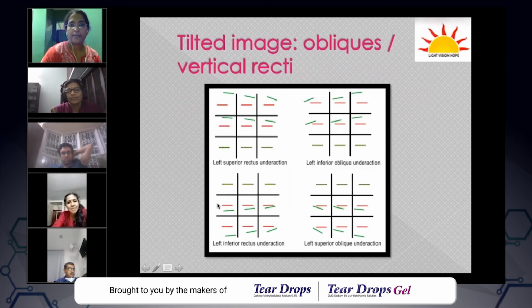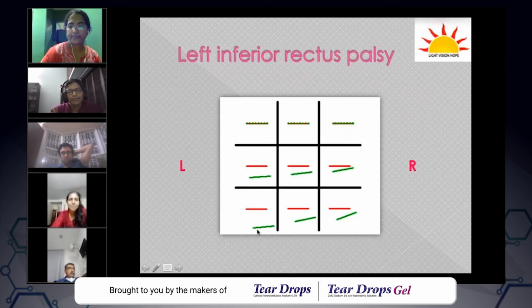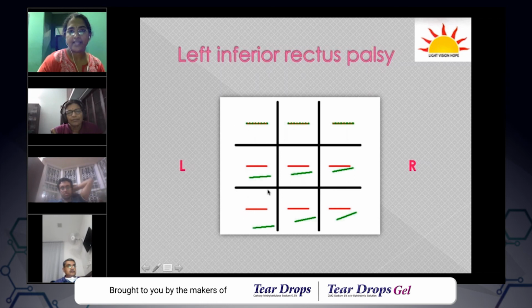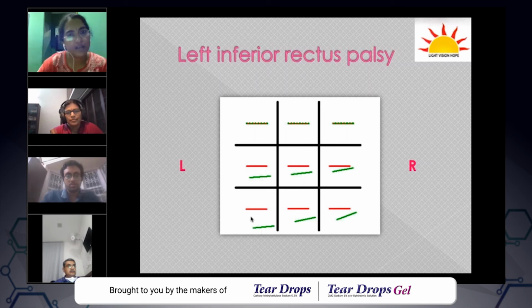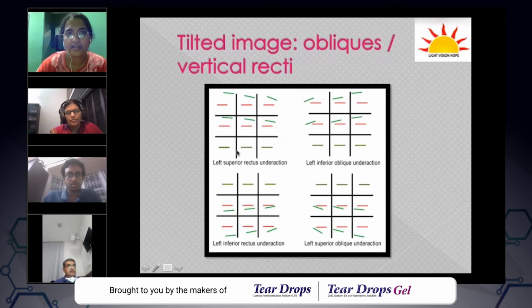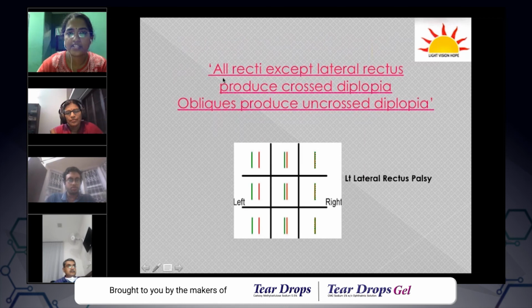In case of an oblique muscle, just try and understand that in left inferior rectus palsy, there is a maximum separation of images on the side. You find out which muscle is involved first, and then go by this mnemonic. Then you will understand that it is crossed or uncrossed.